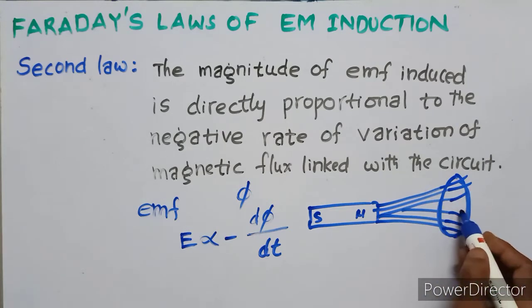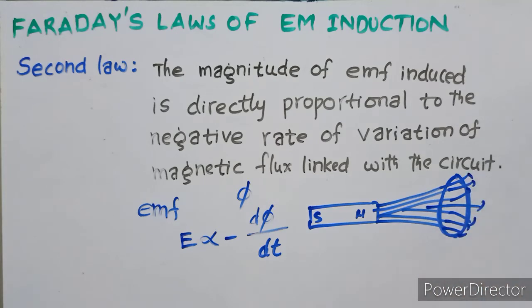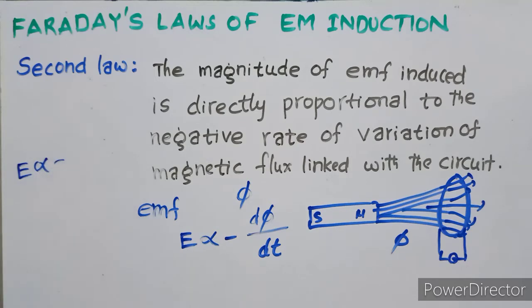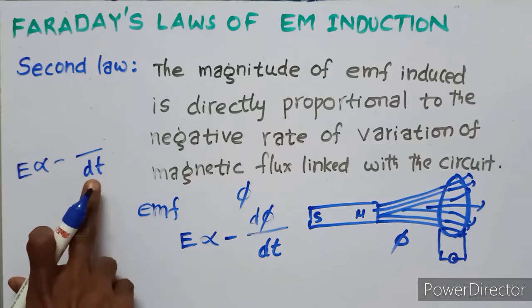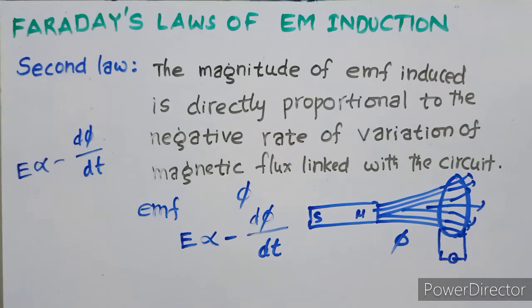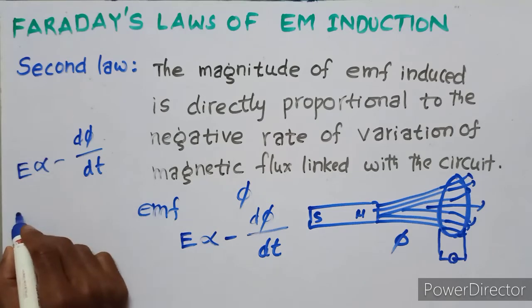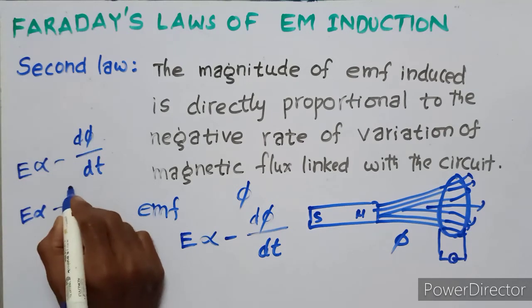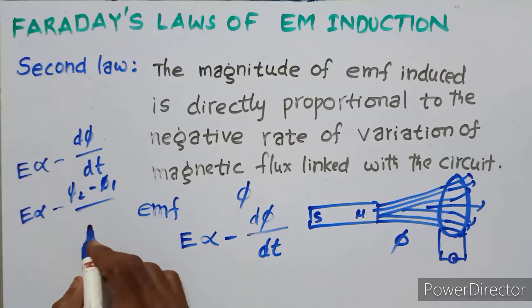This is the coil, and the magnetic flux is phi here. The circuit is connected with the galvanometer, and the reading of the galvanometer shows the EMF value, E. E is directly proportional to the negative rate, with dt in the denominator, of the change in magnetic flux, d phi. That means E is directly proportional to minus d phi, where d phi is phi 2 minus phi 1, divided by dt, which is t seconds.